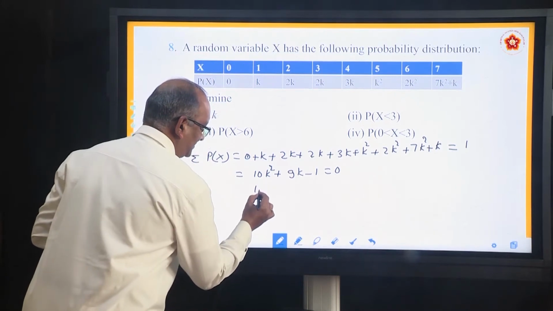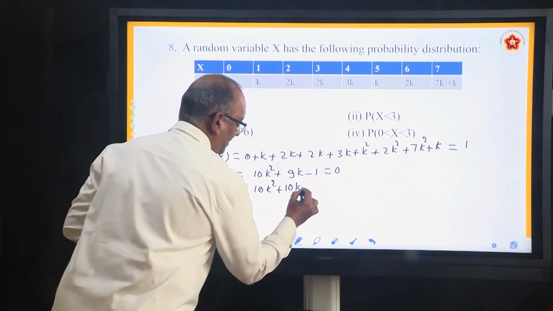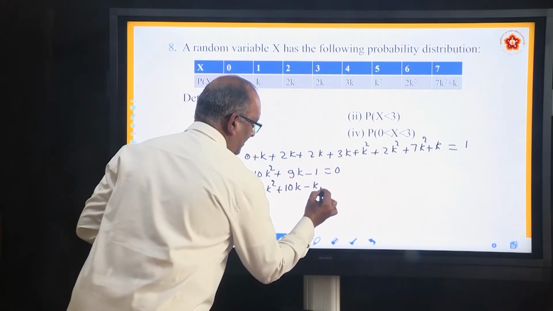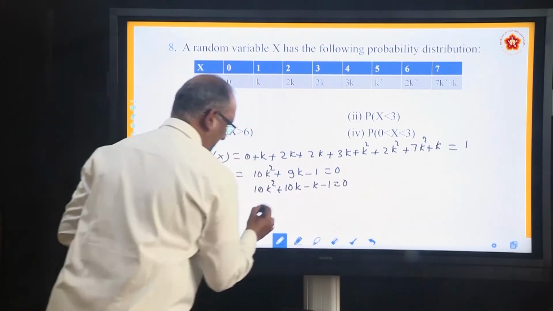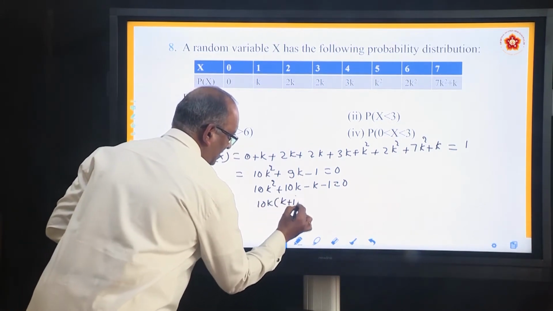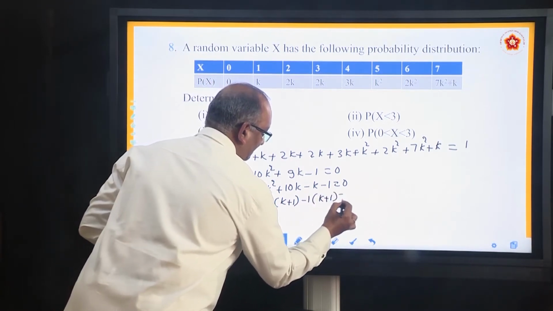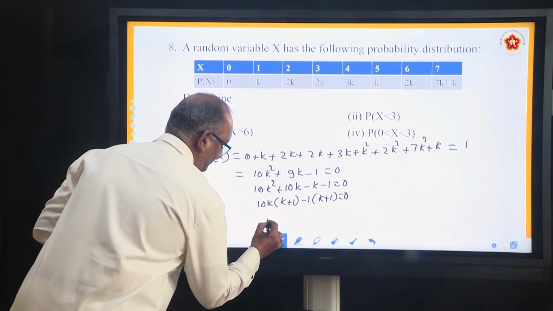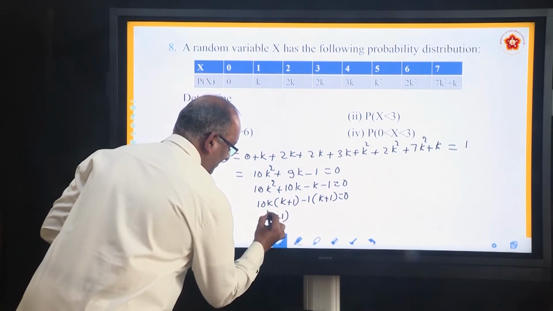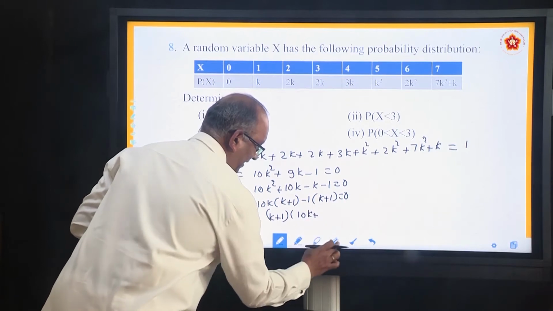This can be written as 10k square plus 10k minus k minus 1 equal to 0. Simplify. 10k is common, you have k plus 1, and here minus 1 is common, k plus 1. So, you are getting k plus 1 into 10k minus 1.